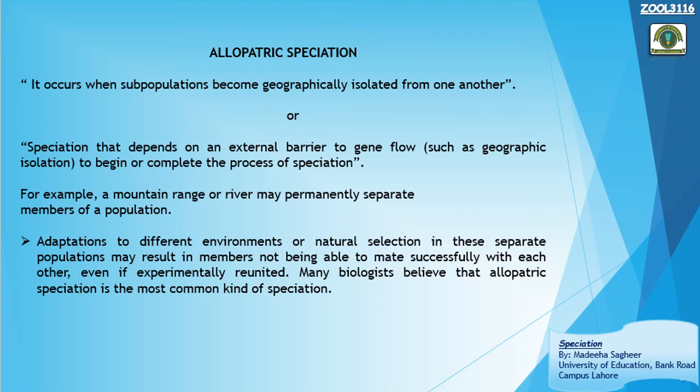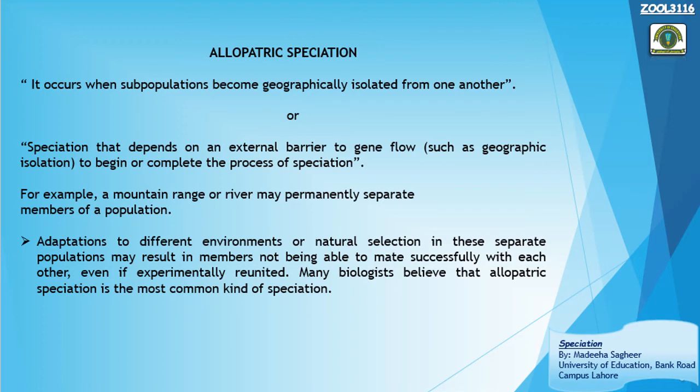What is gene flow? Gene flow is the transfer of genetic variations or genes from one population to another population of the same species. For example, suppose there is a bee that feeds on the nectar of a flower. This bee takes pollen with it, or the wind takes pollen from one population of flowers and drops it on another population of flowers.